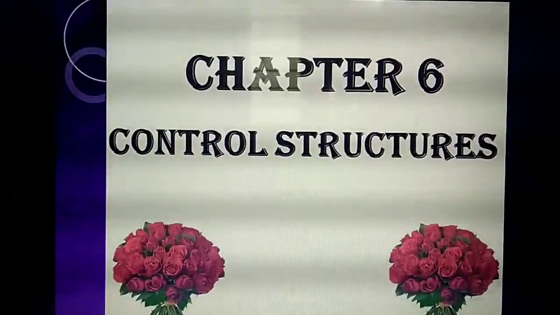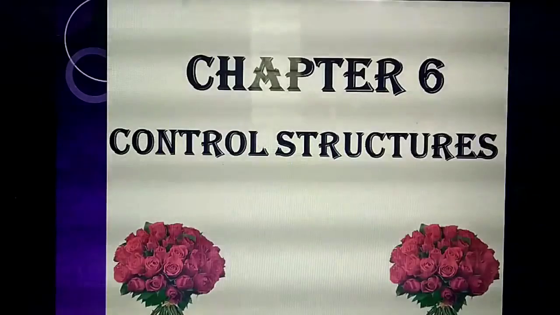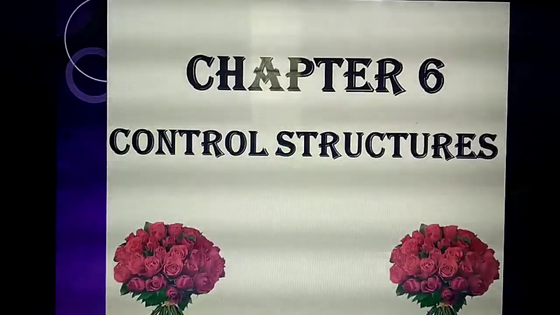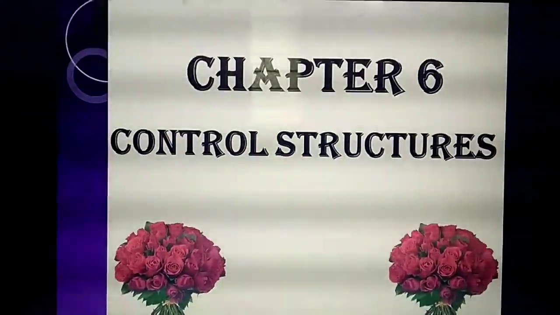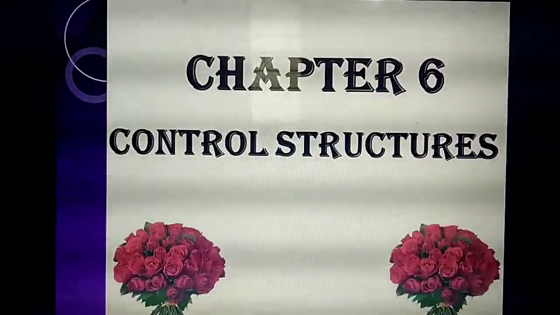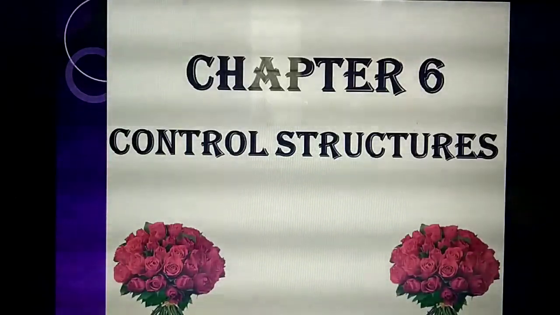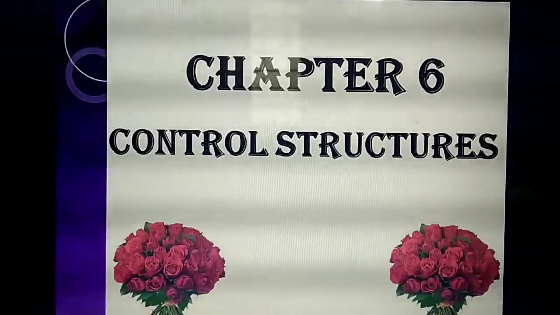A lot of statements, isn't it? What do you mean by control structures? In the program, you control particular statements using what? A lot of things, isn't it? There are 3 important control structures you have studied.